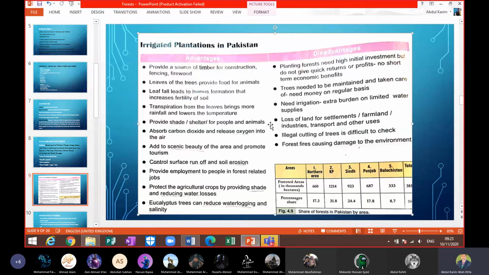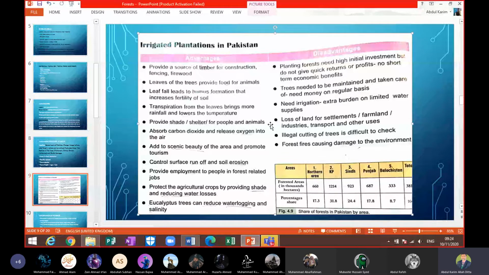Number 4, loss of land for settlements, farmland, industries, transport, and other uses. Because where you have planted the trees, you can't build settlements, beta. You can't grow crops, and you can't build industries, transportation facilities, or other uses. Because you have planted trees and you don't want those removed, human beings should live over there, and animals should not have their herds there. So a lot of things you have to take care of.